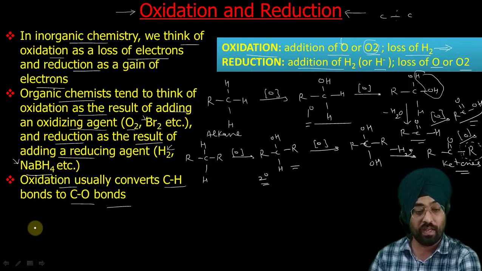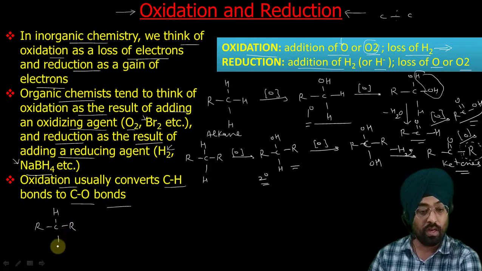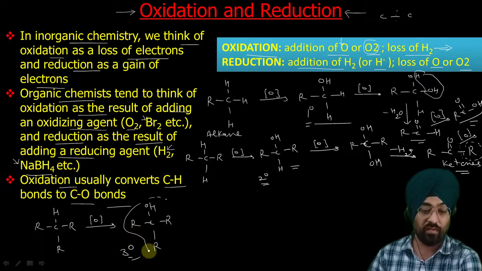Now suppose we have a tertiary type of situation, R. If we add oxygen, then we will get tertiary alcohol. So all these steps are oxidation steps because oxygen is being added. So this is tertiary alcohol, and it is very difficult to oxidize. We will learn about that.